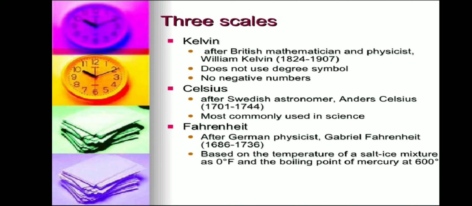Kelvin, after the British mathematician and physicist William Kelvin, does not use the degree symbol. There are no negative numbers in Kelvin. It is a fixed number, 273.15 Kelvin, K. Celsius, after Swedish astronomer Anders Celsius, is the scale most commonly used in science. Fahrenheit, after German physicist Gabriel Fahrenheit, is based on the temperature of a salt ice mixture as 0 degree Fahrenheit and the boiling point of mercury at 600 degree Fahrenheit.